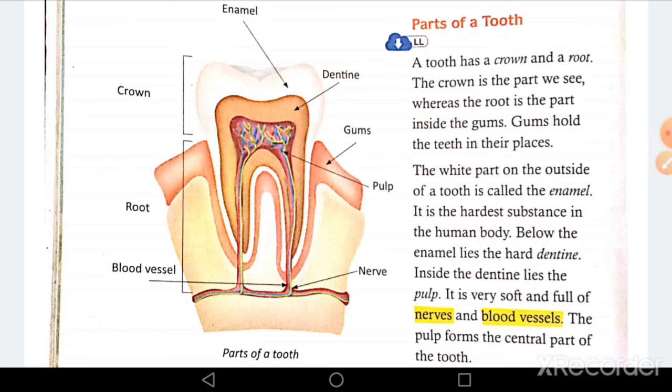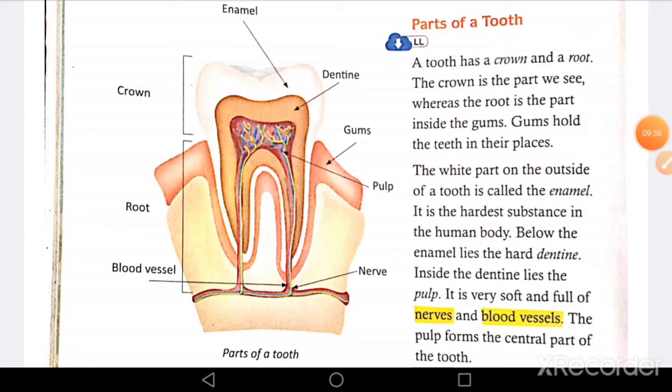It is the hardest substance in the human body. Below the enamel lies the hard dentine. Inside the dentine lies the pulp. It is very soft and full of nerves and blood vessels. The pulp forms the central part of the tooth.